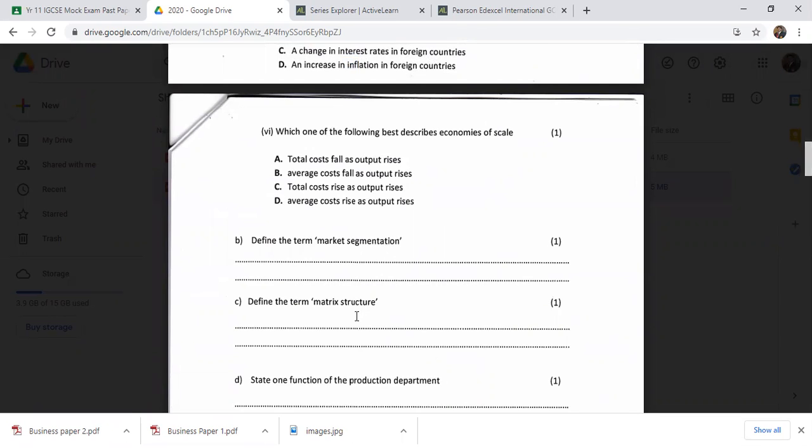The second is from HR. The keywords must be there. There are no specific definition questions, and there is no need to learn a definition by heart. Sometimes economic definitions can also be written, but the key command words and keywords must be included. Market segmentation is a part of the total market which is most profitable for a business organization. A segment is a part of the whole market which is more profitable for a business, for example menswear. Now, define the term matrix structure.